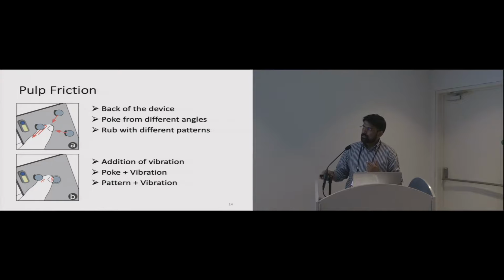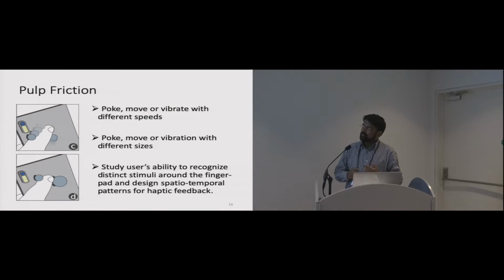In addition to that, we could also vibrate the tacton, and we can add vibration to both poke and rub. At the same time, we can also move the tacton along the finger with different speeds for both poking and rubbing, and also with different sizes for both poking and rubbing.